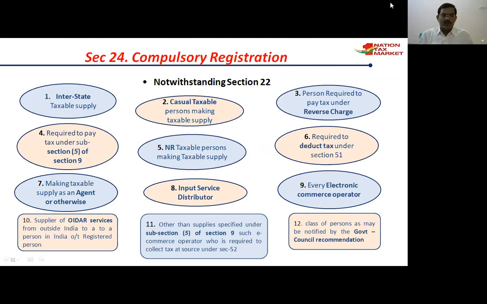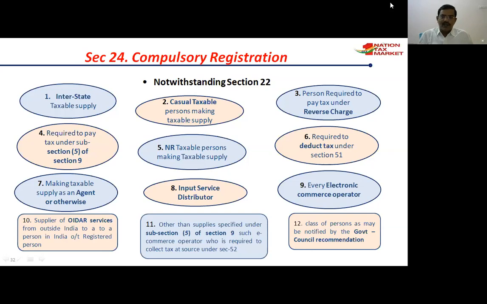Those people getting the reverse charge advantage have to take registration and are required to pay tax under subsection 5 of section 9. So those people have to pay the tax. And non-resident taxable persons making taxable supply. So NRIs have to take registration and pay the tax. Also those required to deduct tax under section 51.